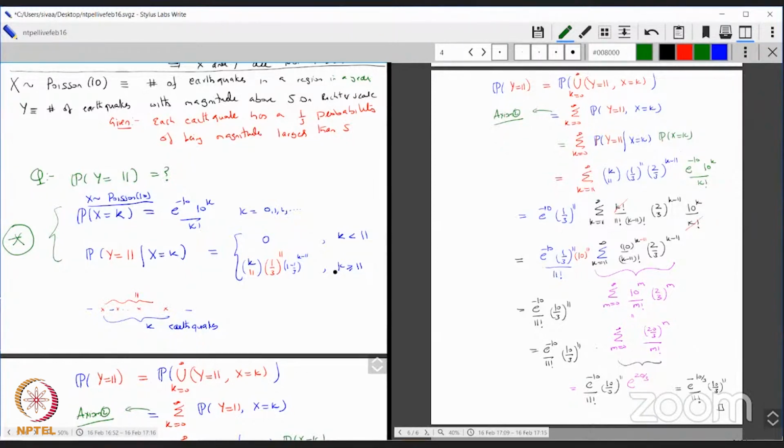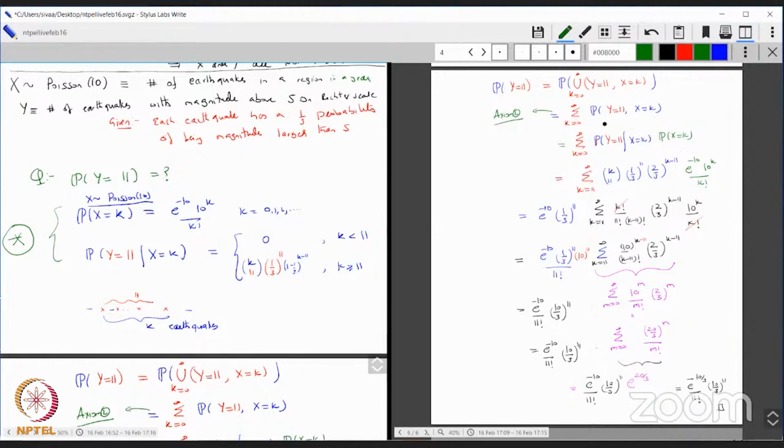Very nice. So the next thing is to understand how to compute the probability Y equal to 11. That is the same as the probability of Y equal to 11 and X can be anything, k. By axiom 2 of probability, that gives you the sum over k of the probability Y equal to 11 and X equal to k.